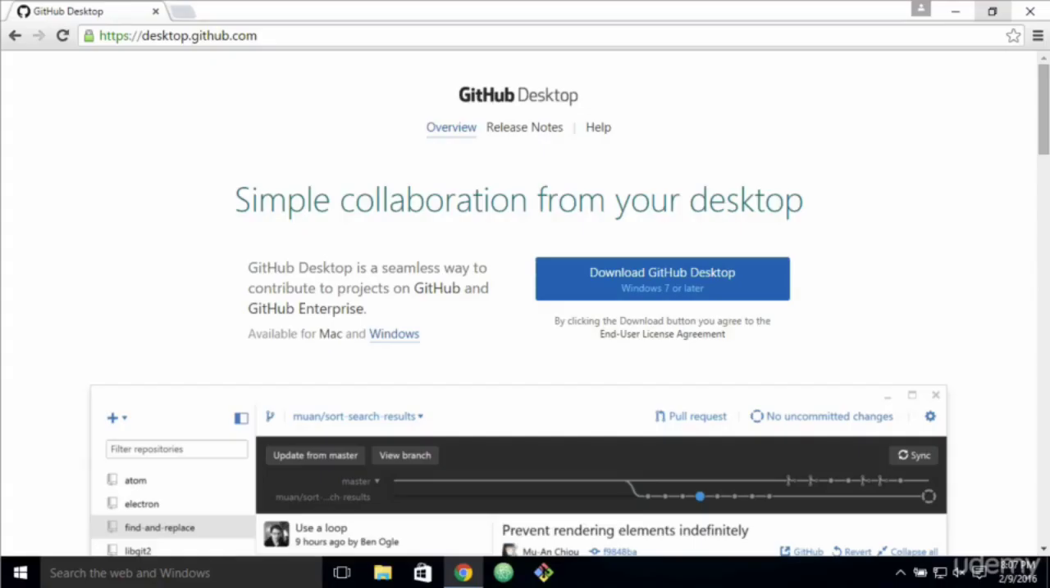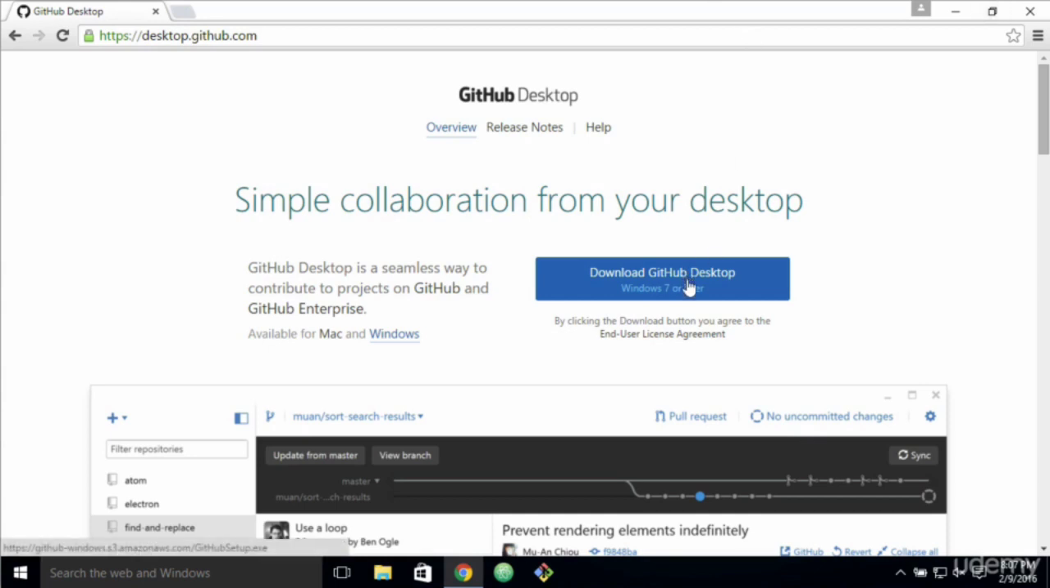Hi and welcome back. In this video we're going to be installing Git for Windows. In order to install Git, the easiest thing to do in Windows is to download the GitHub desktop application. Now in this course we're going to be using the console, we're not going to be using this graphical interface, but it nevertheless installs Git for you, and therefore it is the easiest way to do it.